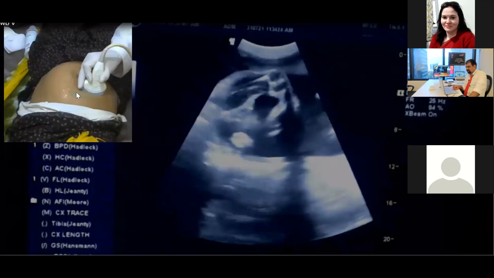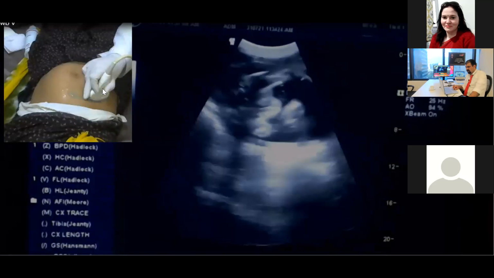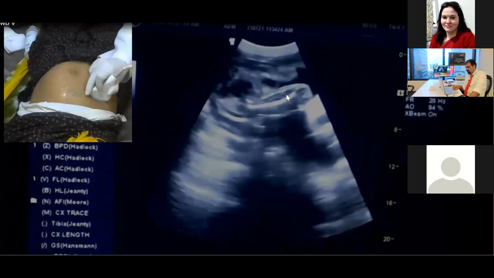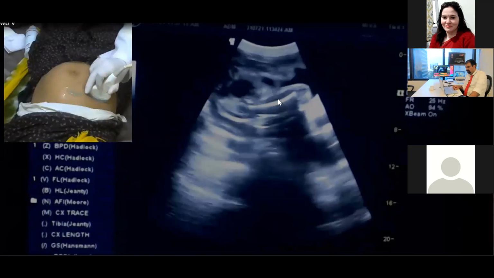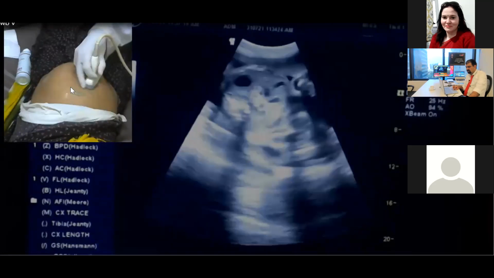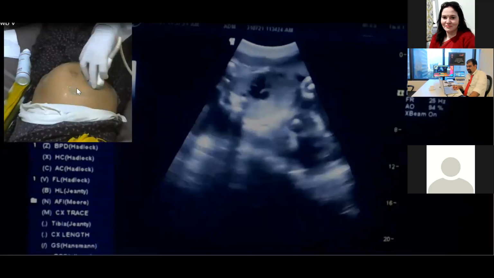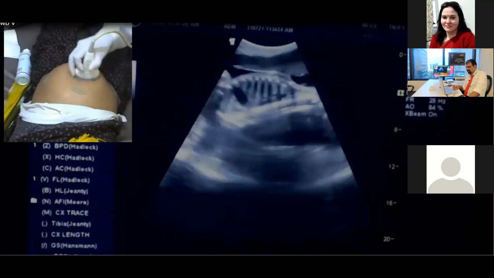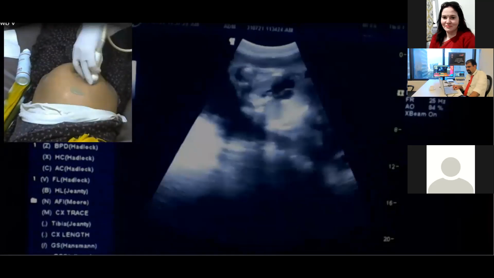Now see, in this fetus, I am getting the femur length over here. So this is not a complete breech. That is why the femur is this side. Let us go back to see where the fetal head actually is.